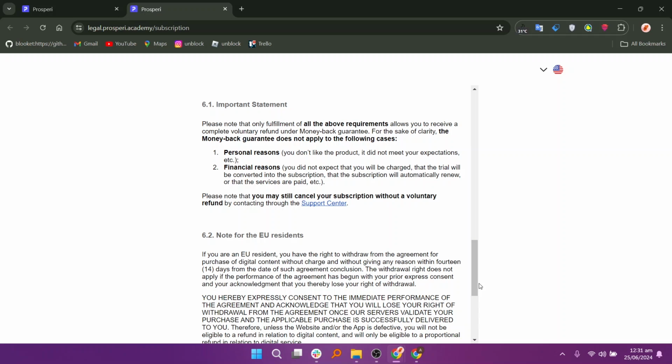center. If you are an EU resident, you have the right to withdraw from the agreement for purchase of digital content without charge, and without giving any reason, within 14 days from the date of such agreement conclusion.